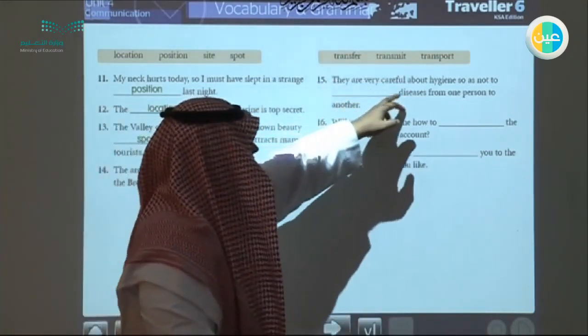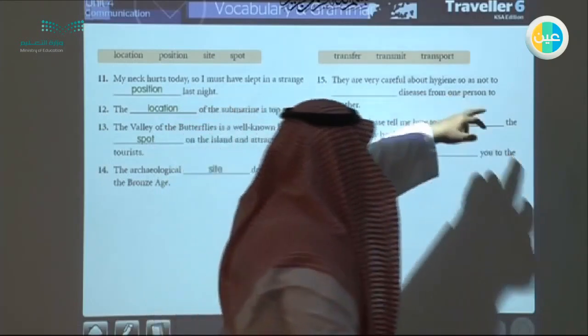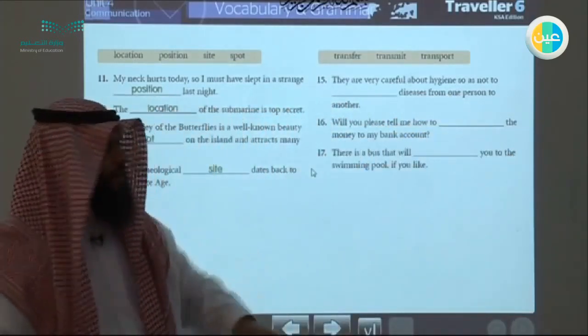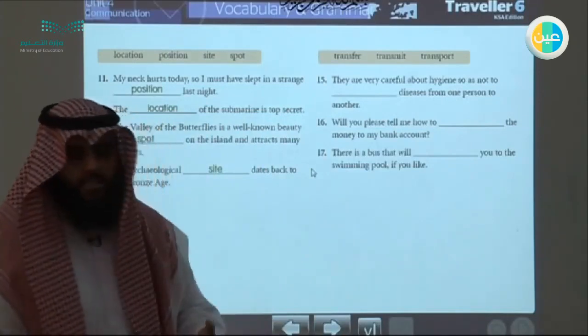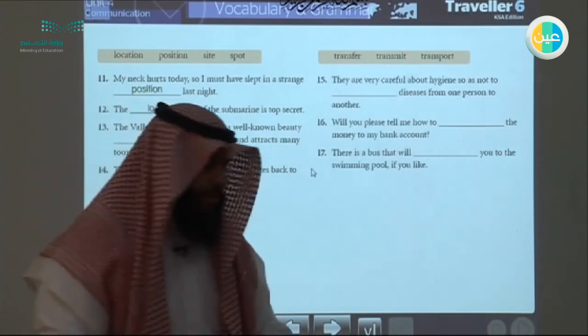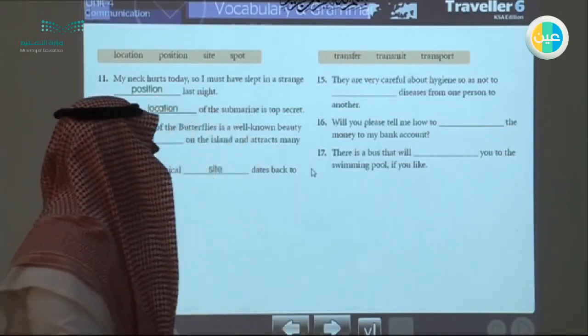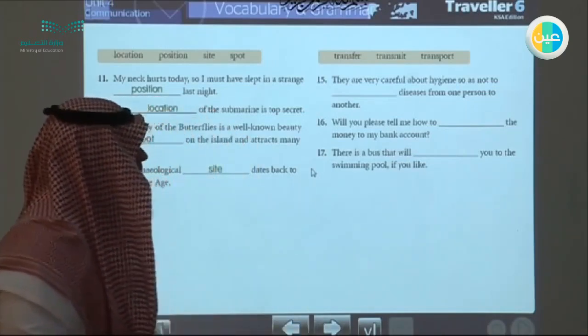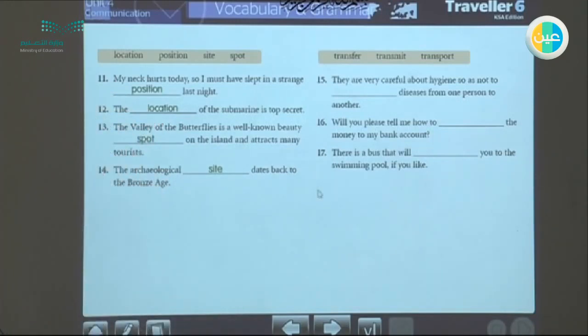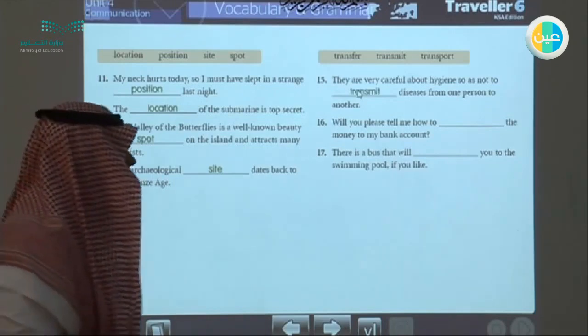They are very careful about hygiene so as not to transmit diseases from one person to another. Today, people are very careful about hygiene. Hygiene is cleanliness, how you clean yourself and how everything is clean or not. So as not to transmit diseases from one person to another. So we're talking about diseases. This is usually transmit.